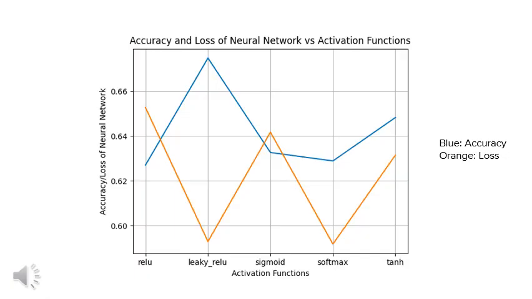And as you can see here, we have a graph of accuracy and loss plotted against several different activation functions. And it's clear that leaky ReLU is significantly better than the others, as it achieves significantly higher accuracy and lower loss than some of the other activation functions.